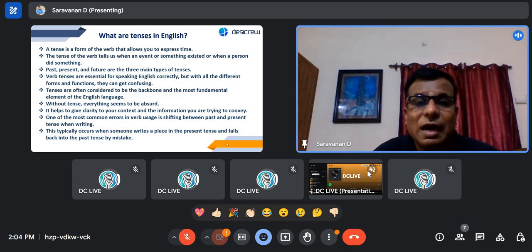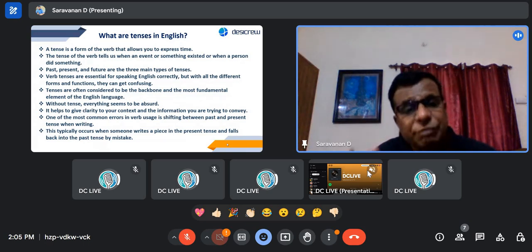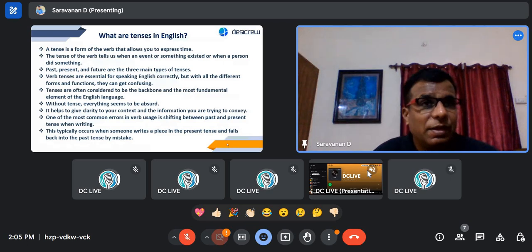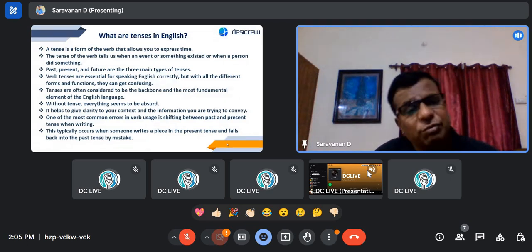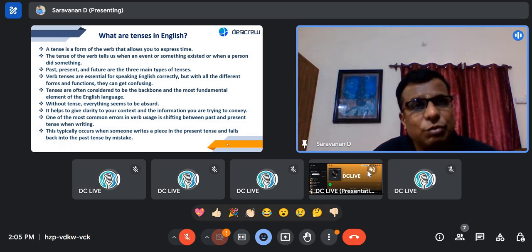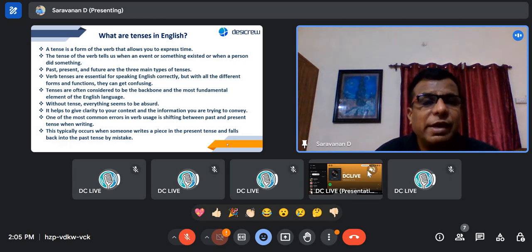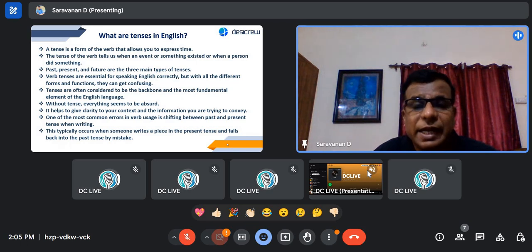Past, present, and future are the three main types of tenses. Everything classifies into these. But there are a few more things within this, which I'll discuss. Definitely, we will do a class on that, in detail, so that everybody can understand. Verb tenses are essential for speaking English correctly. Leave English, in any language, tenses are very important, right?